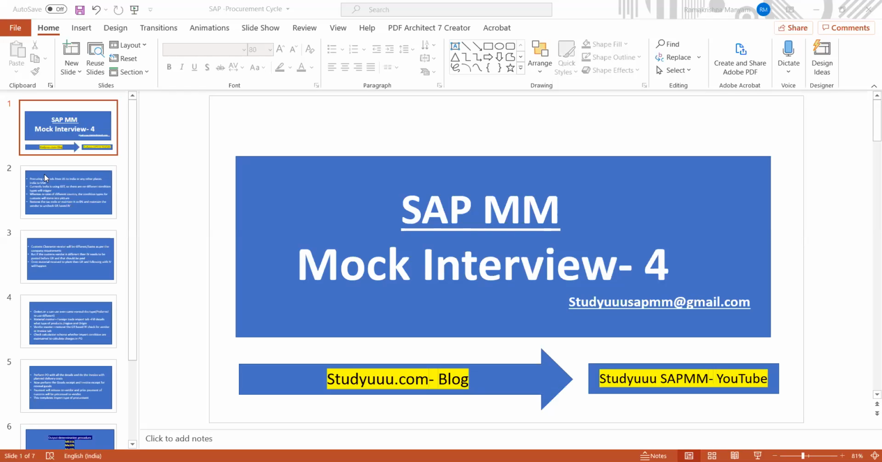What are the types of physical inventories available? Four types of physical inventories are available, and those are continuous physical inventory, cycle counting physical inventory, periodic cycle inventory, and physical sampling. So what is continuous inventory?